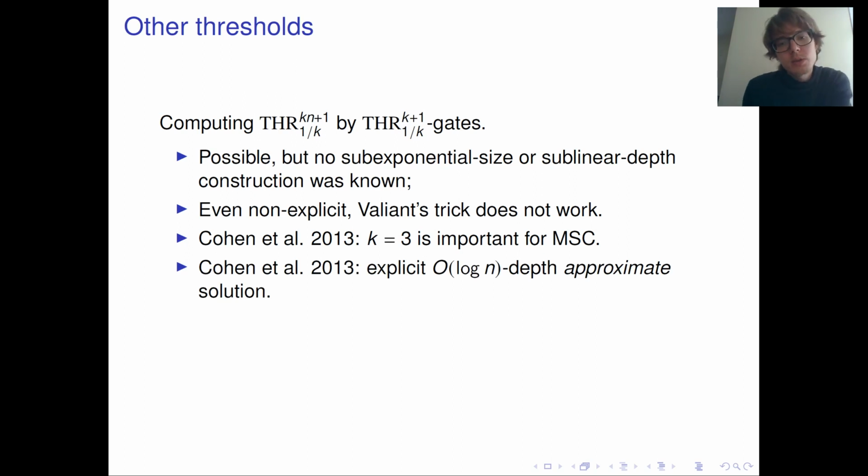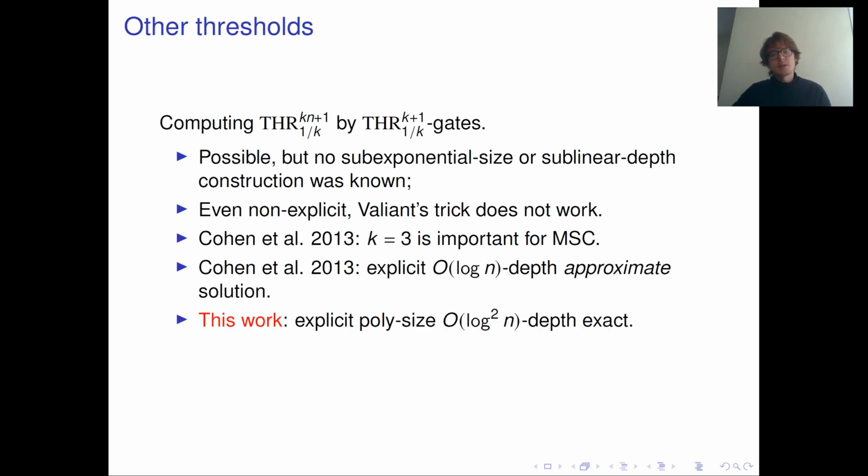And Cohen et al. again showed something similar to what they showed for the majority function. They showed that there exists an explicit logarithmic depth circuit with only these threshold k plus 1 over k gates, but again, it coincides with the target only not on all inputs, but only for inputs where the fraction of ones is bounded away from 1 over k by some small quantity. So our result is incomparable.